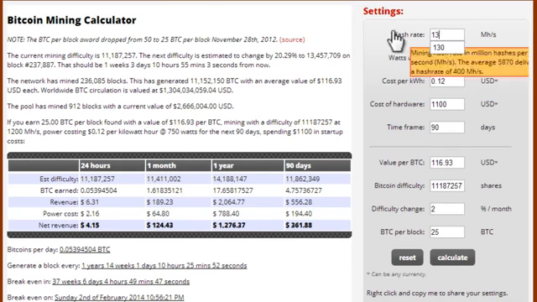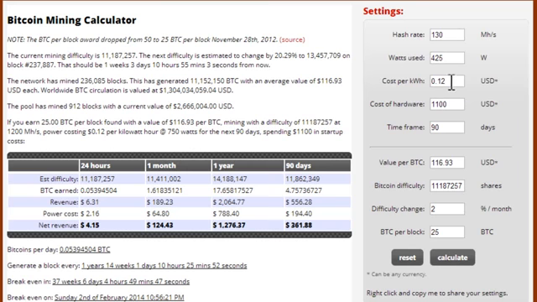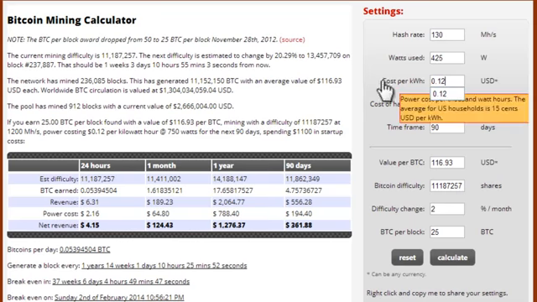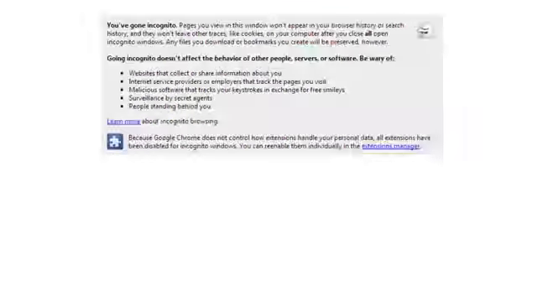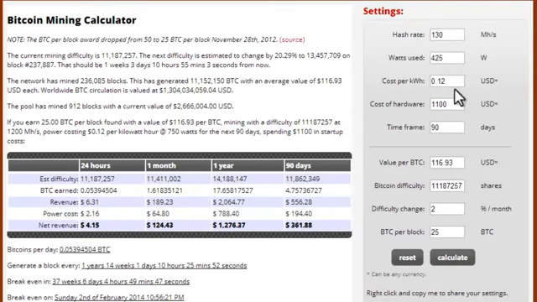425 at 130. And your cost per kilowatt. This is the cost of electricity where you live. If you're not sure how much the cost per kilowatt is, you can always Google that. So let's just say it's 12 cents per kilowatt. Let's say I didn't have to spend anything on hardware, I'm just using my normal desktop computer, and let's run this for a month.